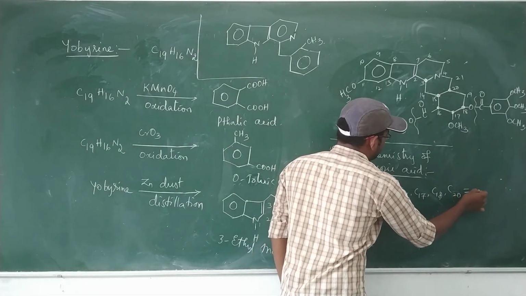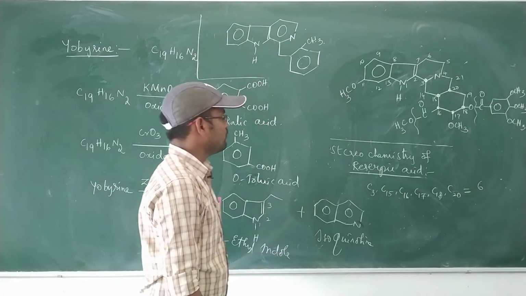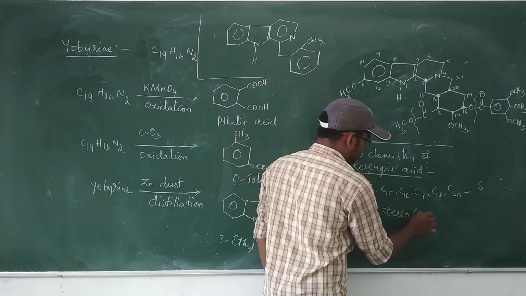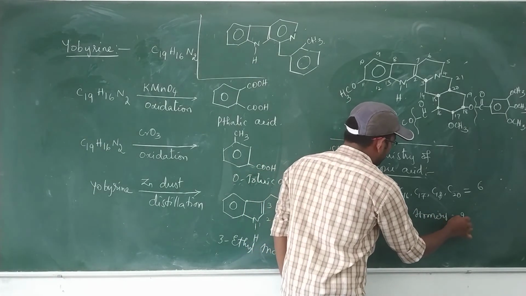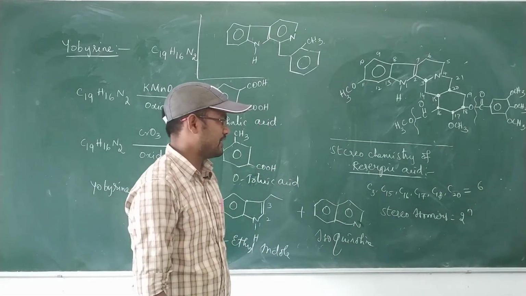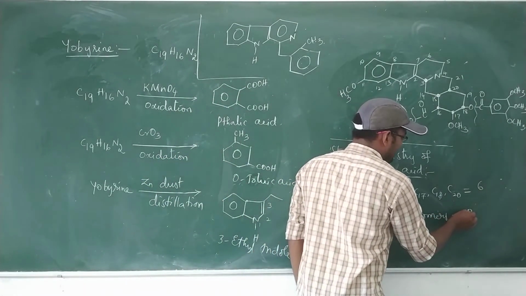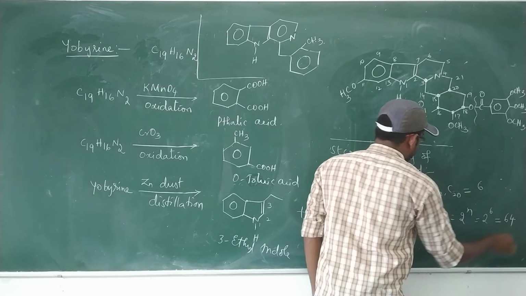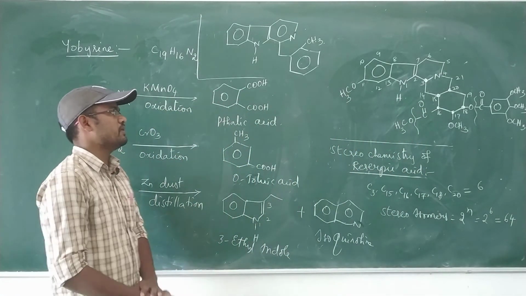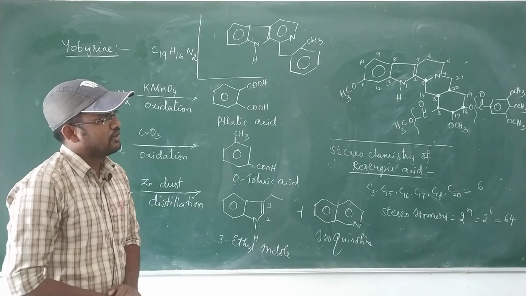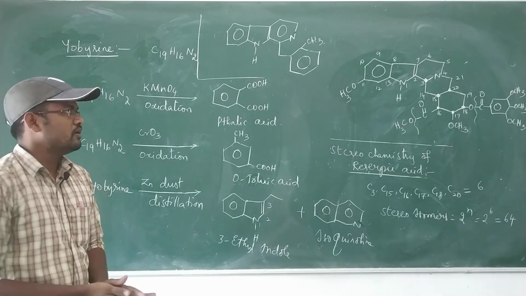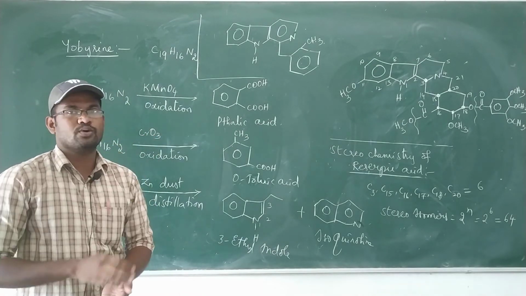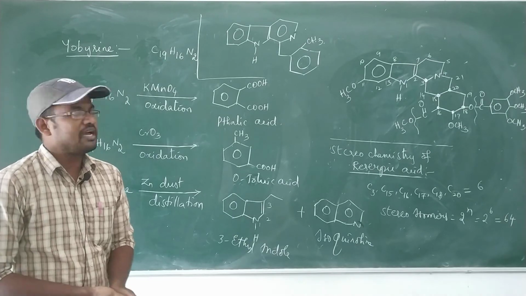So the total number of chiral centers is 6. The total number of stereoisomers can be calculated as 2 to the power of n, where n is the number of chiral centers. This gives 2 to the power of 6, which is equal to 64 stereoisomers. So 64 stereoisomers arise from reserpic acid. Reserpic acid has two main stereoisomers, that is reserpic acid and isoreserpic acid.